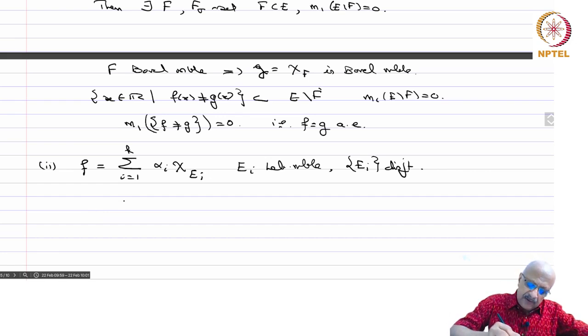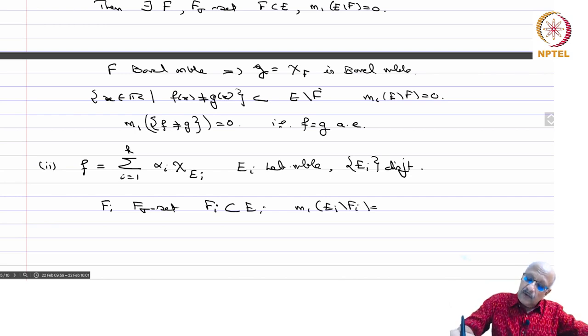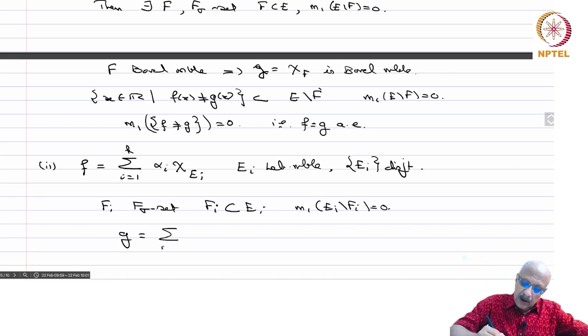Now you take Fi, an F sigma set, Fi contained in Ei, and m1 of Ei minus Fi equal to 0, and you define g equal to the sum over i equals 1 to k of alpha i chi of Fi. Then g is Borel measurable.